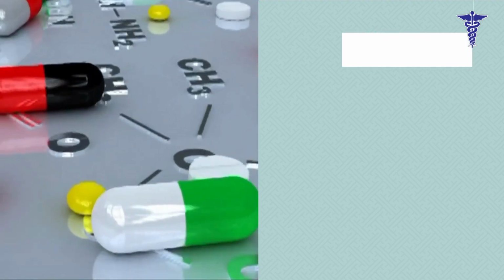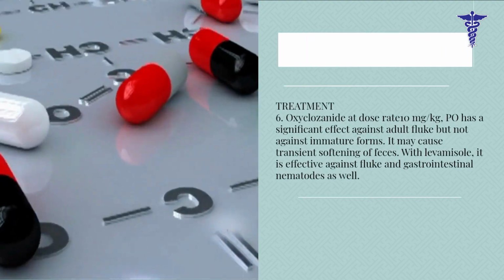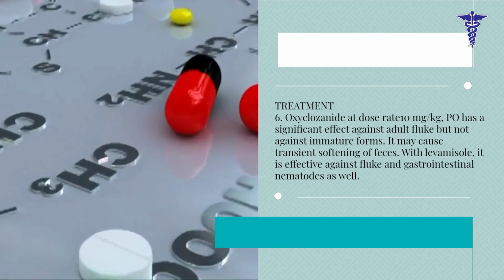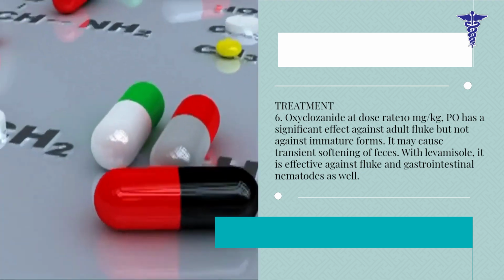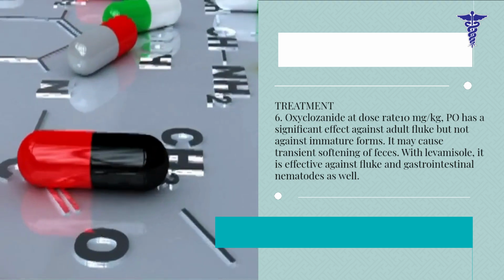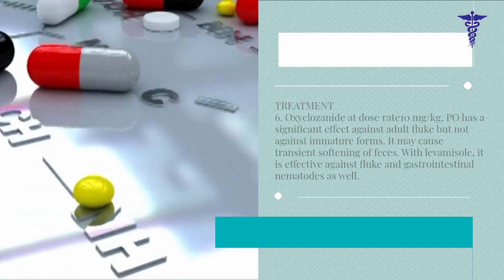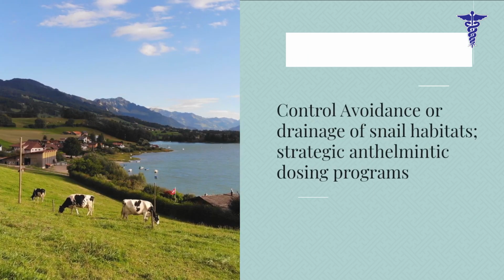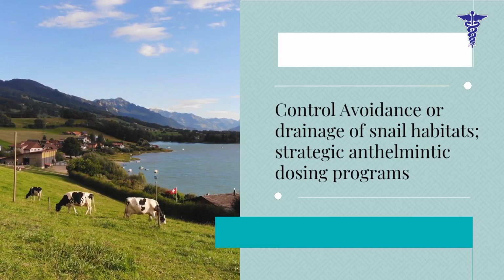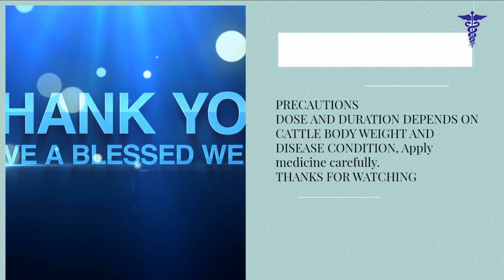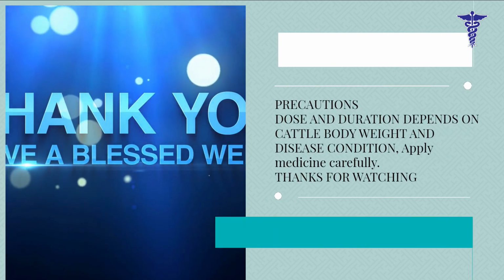Treatment 6. Oxyclozanide at a dose rate of 10 mg (PO) has a significant effect against adult fluke but not against immature forms. It may cause transient softening of feces. With levamisole, it is effective against fluke and gastrointestinal nematodes as well. Control: avoidance or drainage of snail habitats, strategic anthelmintic dosing program. Precautions: dose and duration depend on cattle body weight and disease condition.